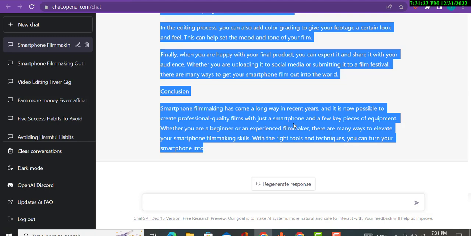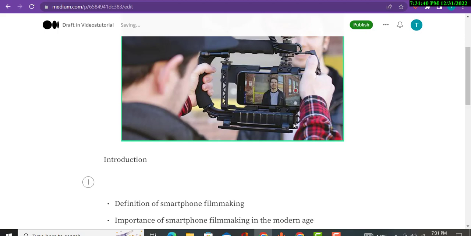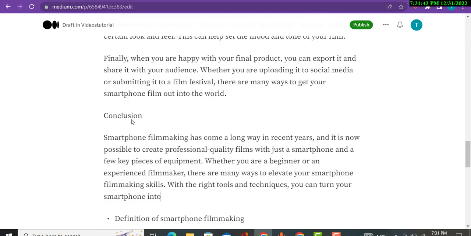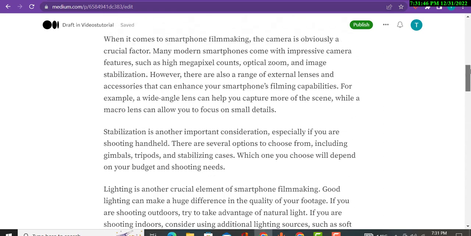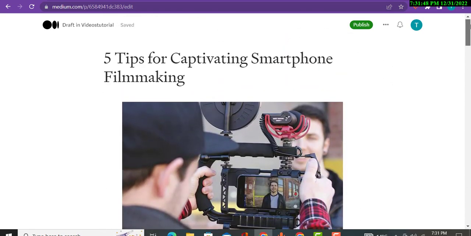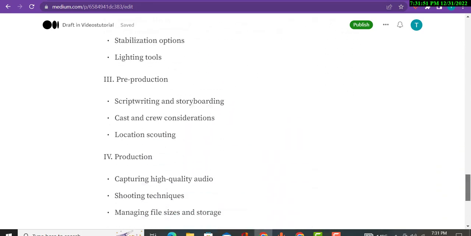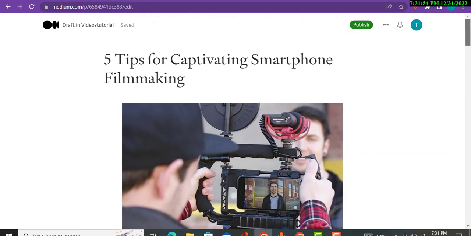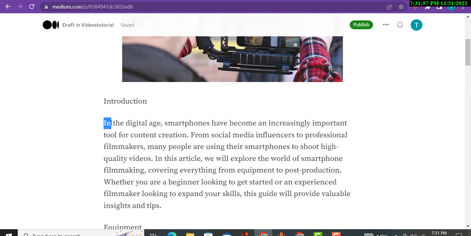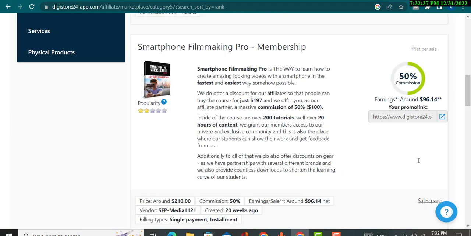Simply copy this article, but make sure to read it first. Guys, I will put the article here randomly, because as I said, I am telling you examples. You will read the article, put images in your article, and after that go to the affiliate, get your affiliate link, and put it 2 or 3 times in the article. So guys, this is my affiliate link. Then I am going to copy this link from here. The link has been copied.